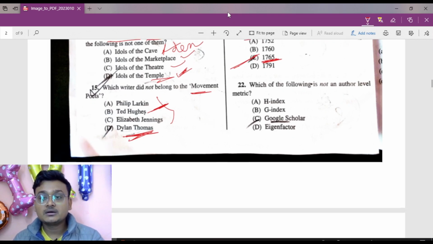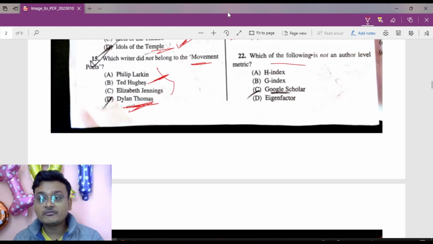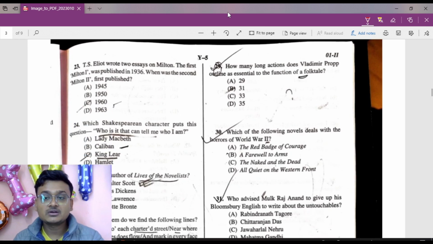Okay, let's move to question number 22. Which of the following is not an author-level metric? Here H-index, G-index, and Eigenfactor are all author-level metrics, but Google Scholar doesn't belong to this category. So here the answer to 22 is C. Okay. Now to question number 23.